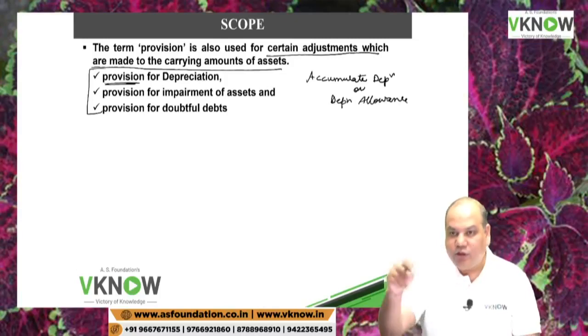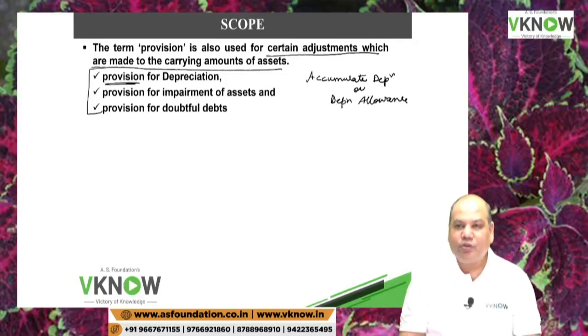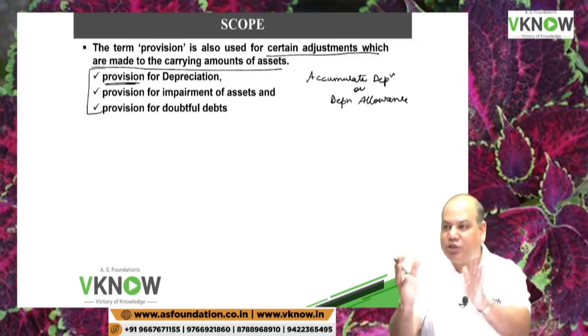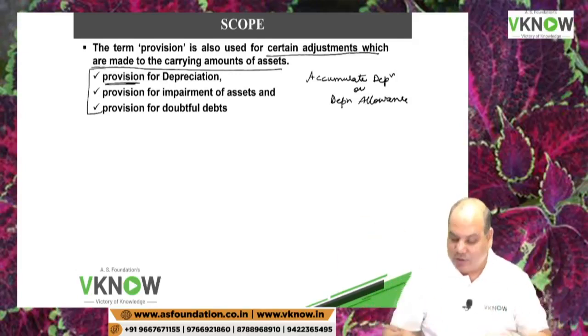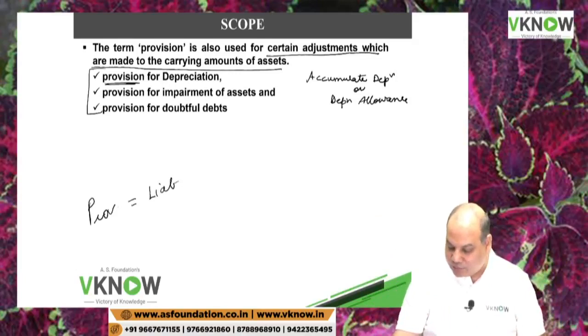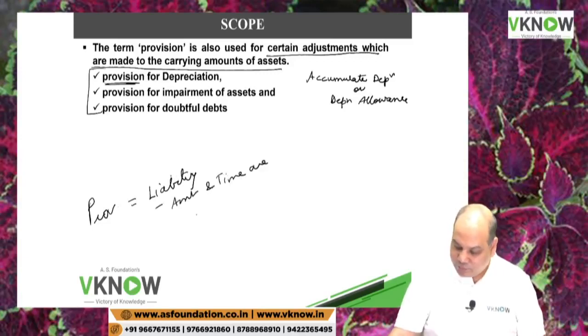So this standard is giving you a warning. There are some situations where we use the word provision as an adjustment to the carrying amount of an asset, but that is not the provision as per this standard. In this standard, provision means a liability whose amount and time are uncertain.